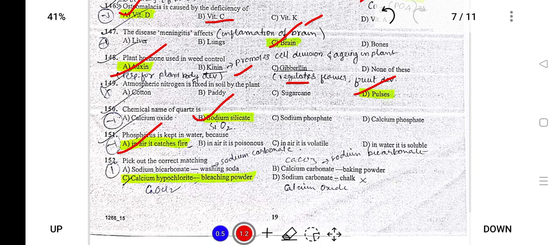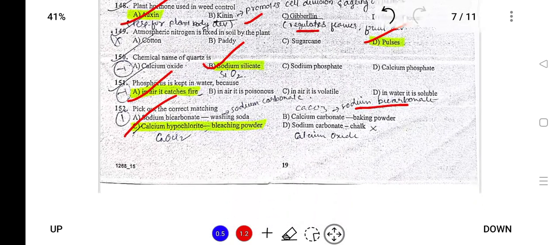Next, pick out the correct matching. Sodium bicarbonate, washing soda, wrong, it is sodium carbonate. Calcium carbonate, wrong. Baking powder is called sodium bicarbonate or sodium hydrogen carbonate. And sodium hypochlorite is bleaching powder, correct.